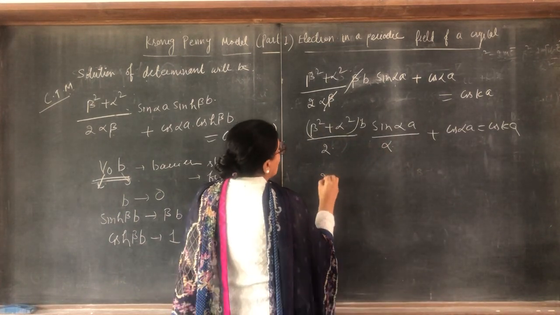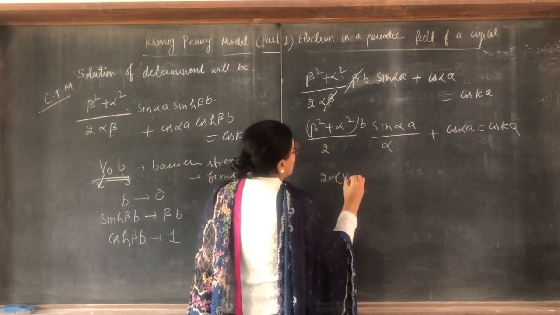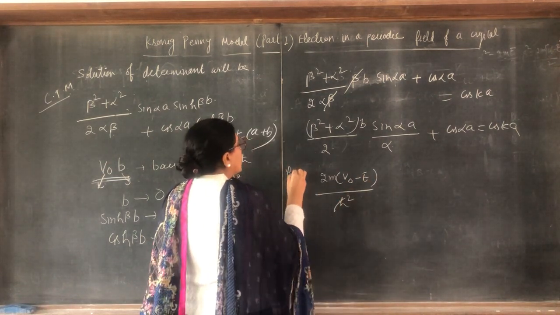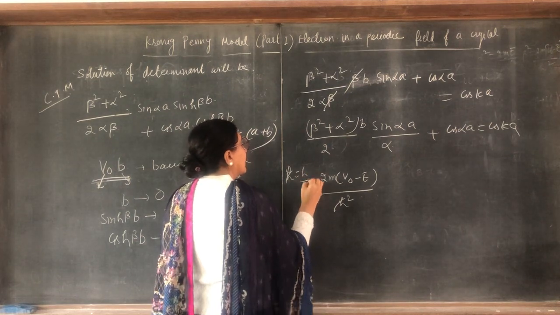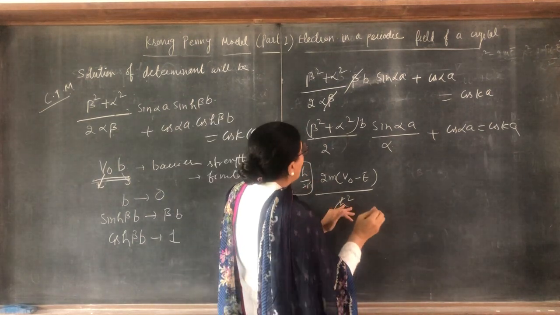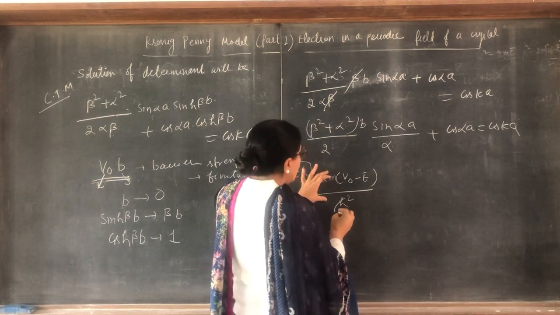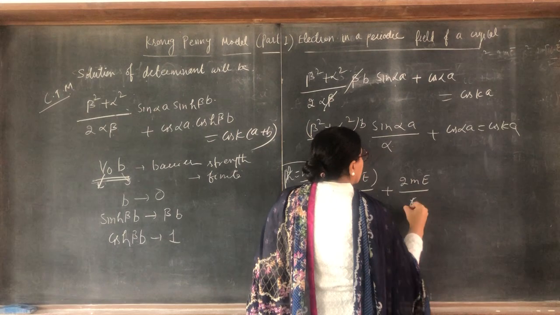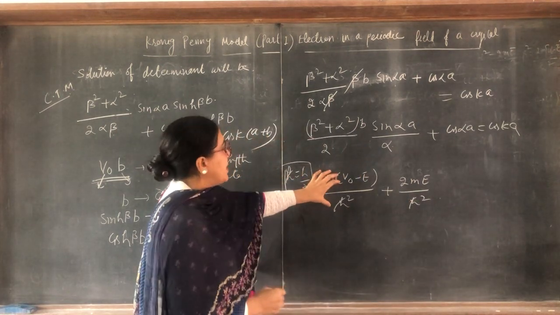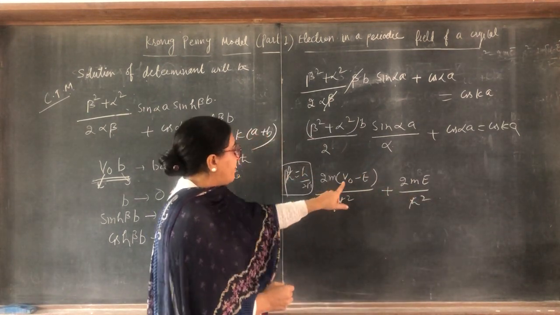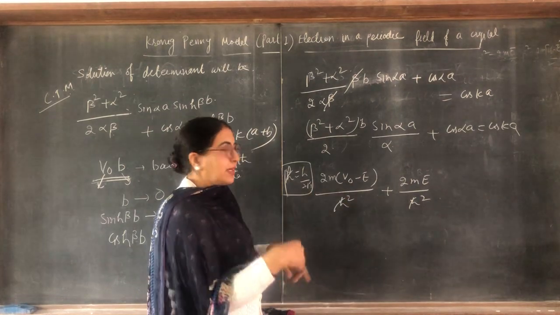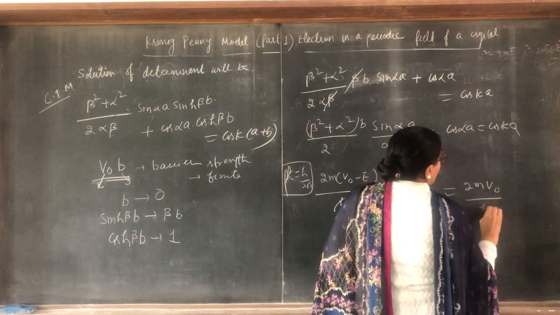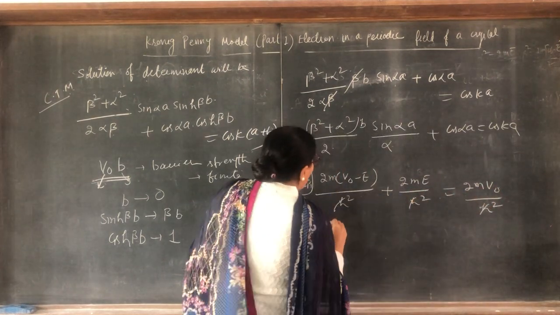Beta square is 2m(V naught minus E) over h cross square. H cross, you know, is equal to h by 2 pi. Alpha square is 2mE over h cross square. So beta square plus alpha square is 2m V naught over h cross square; the E terms cancel out. This will become 2m V naught over h cross square.